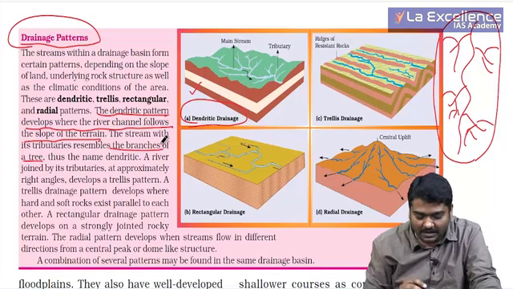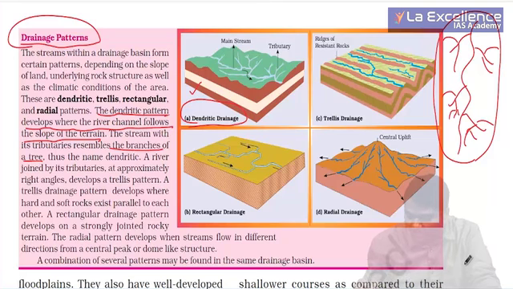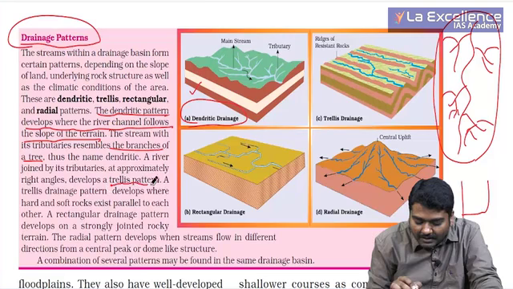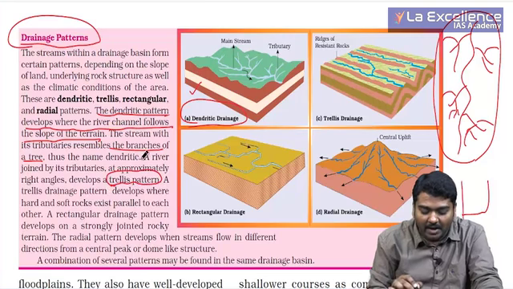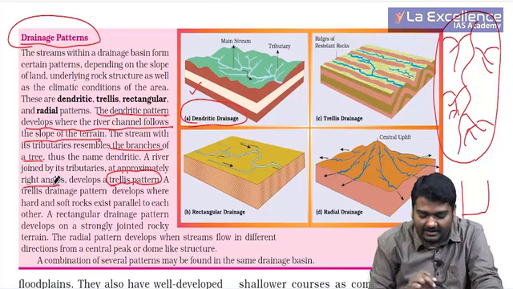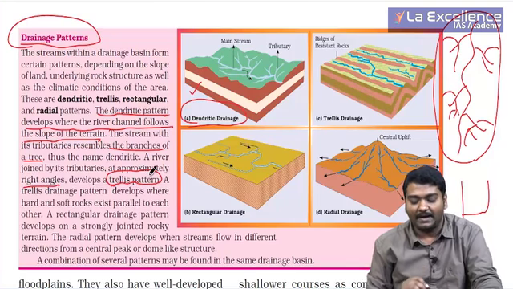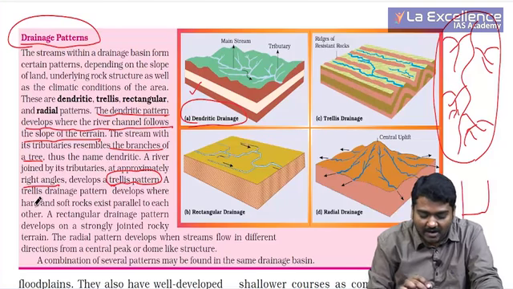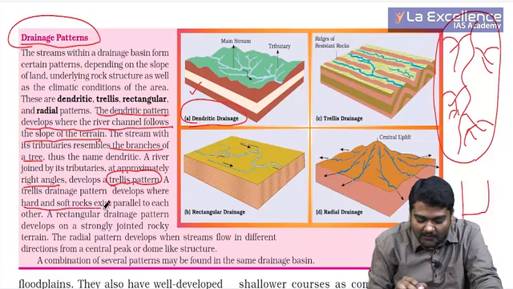Sometimes what happens, we usually observe that the river is moving in this direction, and the tributaries of the river come and join at right angles. We call this a trellis pattern. Can you see? A river joined by its tributaries at approximately right angles is called a trellis pattern, and this occurs whenever there are hard and soft rocks existing parallel to each other.